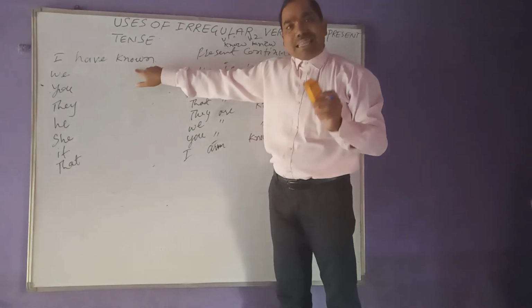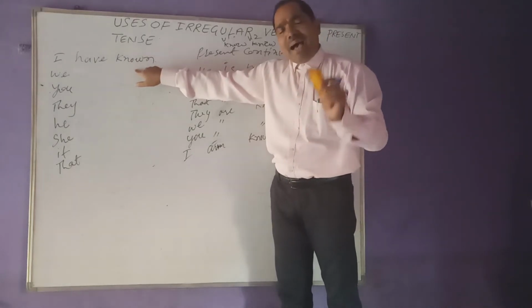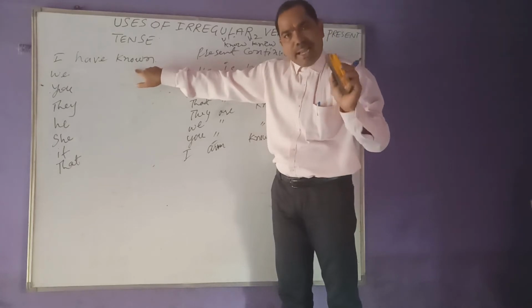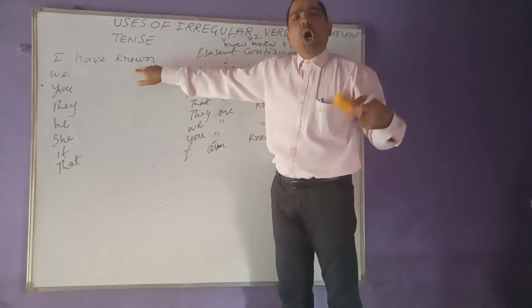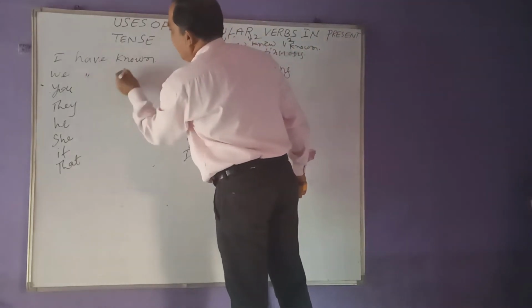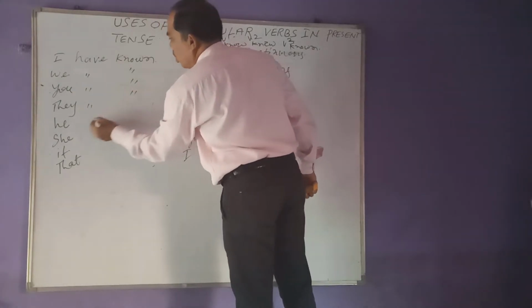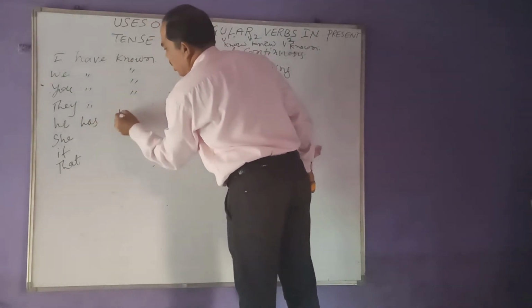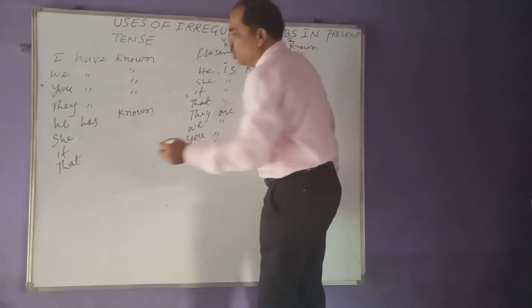Then only that sentence will express the meaning of either present perfect, past perfect, or future perfect. In the same way, I have known, we have known, you have known, they have known, he has known. He has known, not have known. He has known.